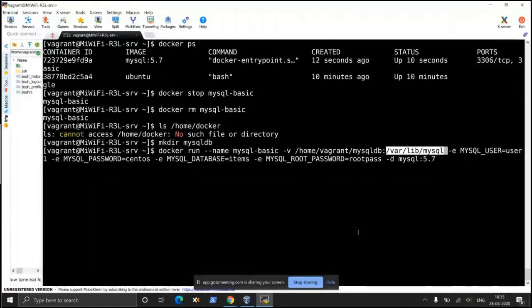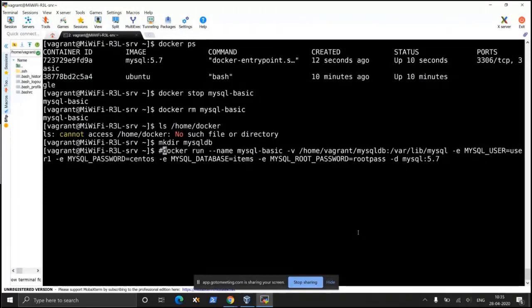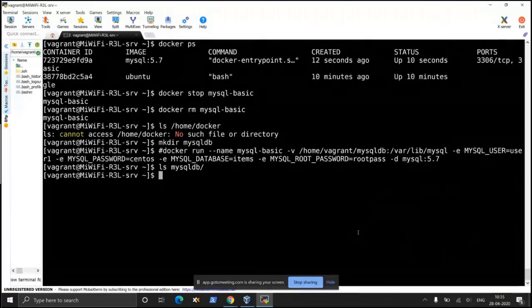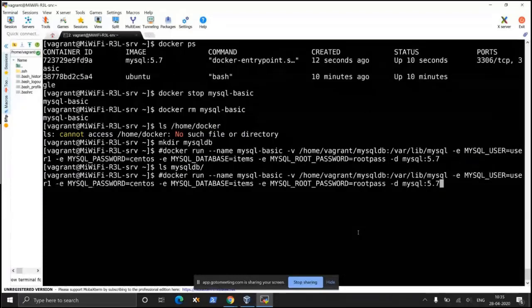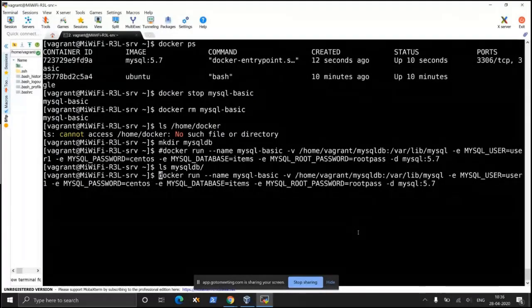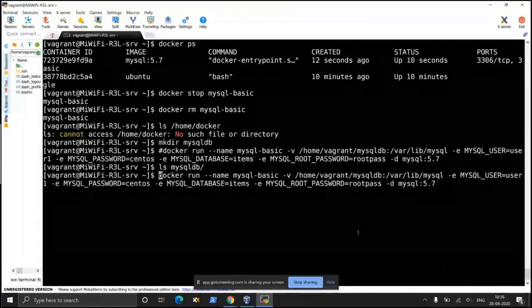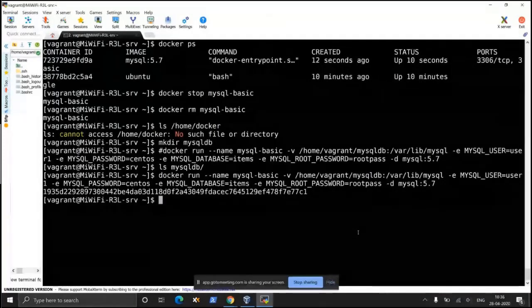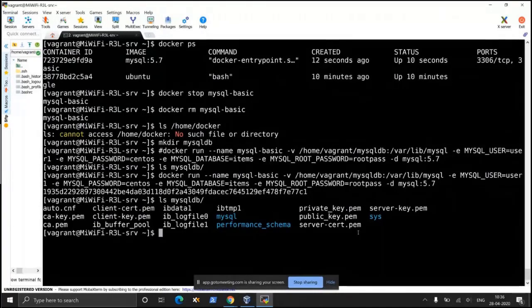I am not executing this command right now. I am going to put a hash before it just to check whether there is anything inside MySQL DB or not. Right now there is nothing there, isn't it? So now I'm going to execute this command, hopefully I have typed everything right. Okay, so it has taken place. Now if I do an ls MySQL DB, you see the MySQL DB folder has been populated.